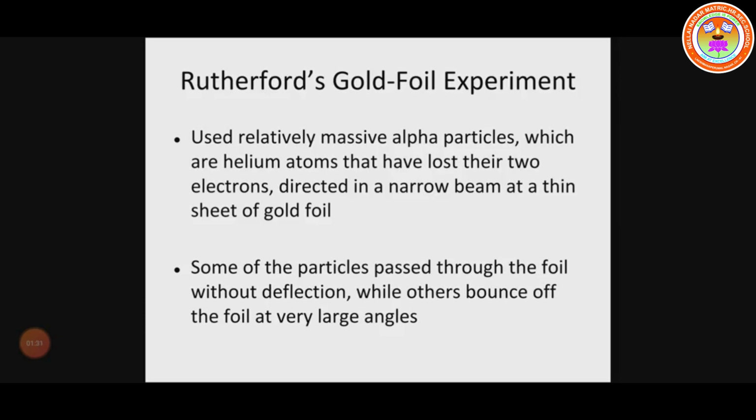Rutherford's gold foil experiment used the relatively massive alpha particles, which are helium atoms that have lost their 2 electrons, directed in a narrow beam at a thin sheet of gold foil. Some of the particles passed through the foil without deflection, while others bounced off the foil at very large angles.